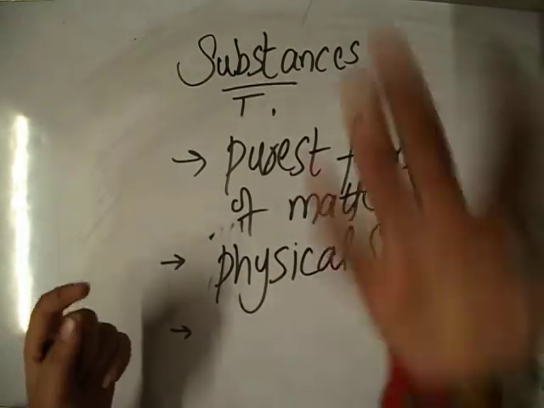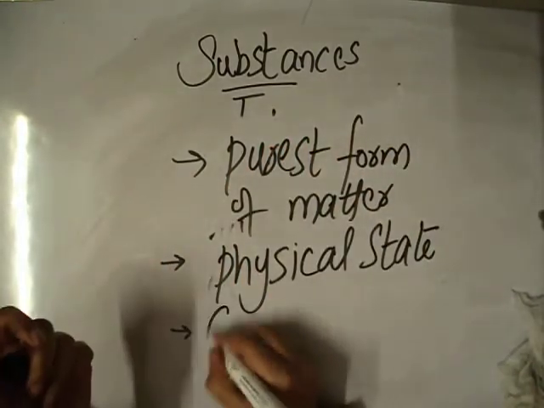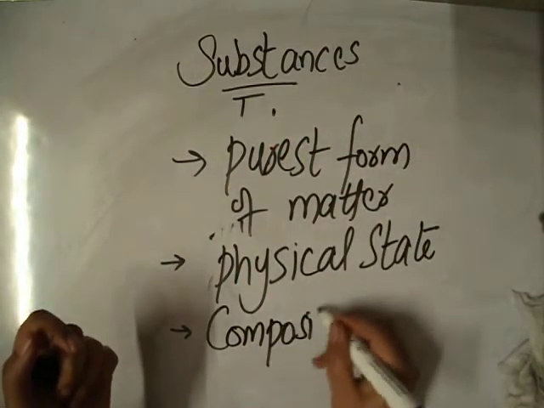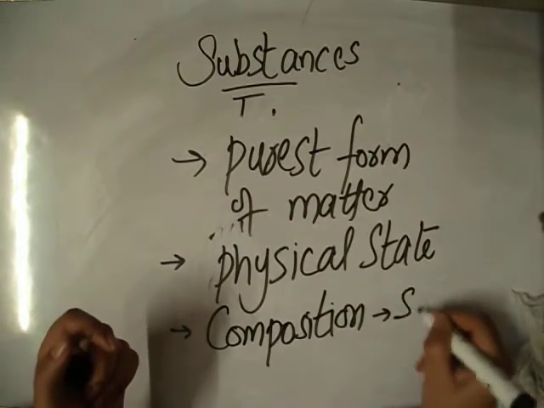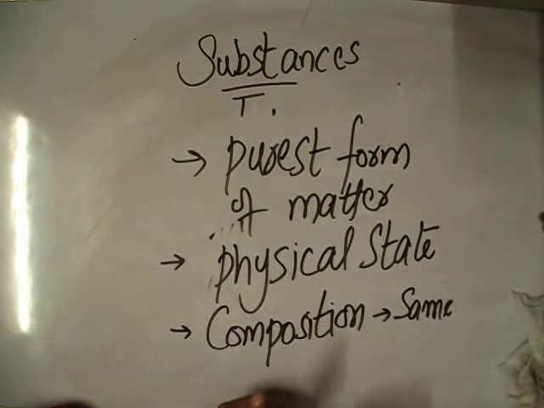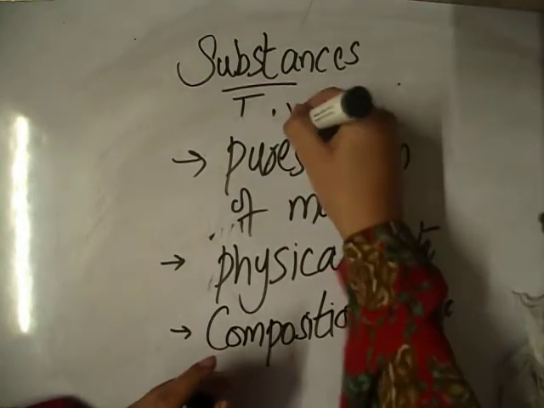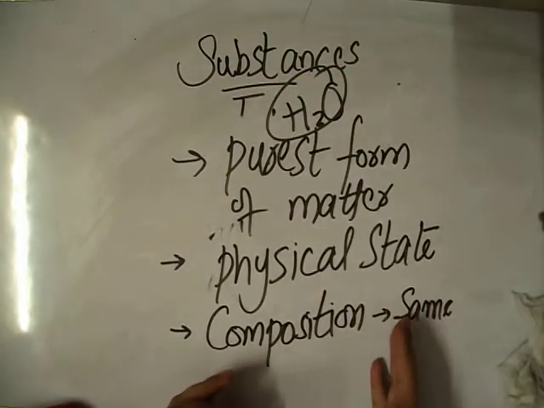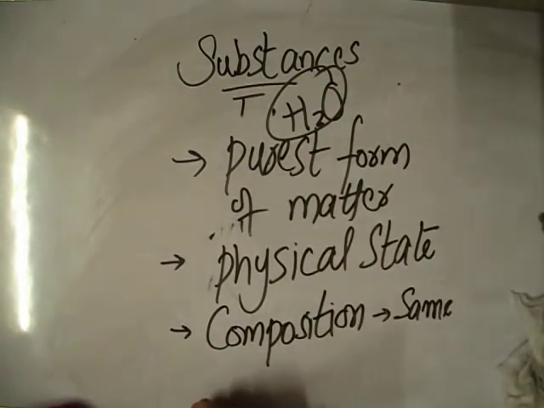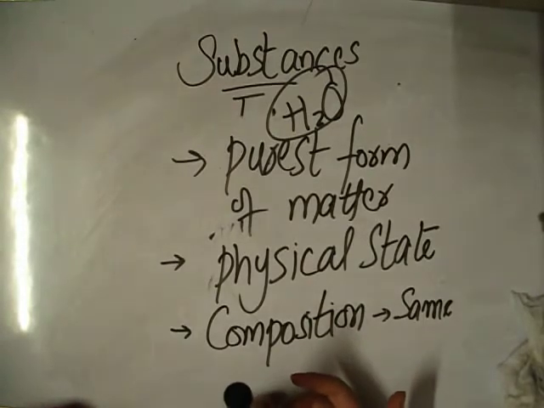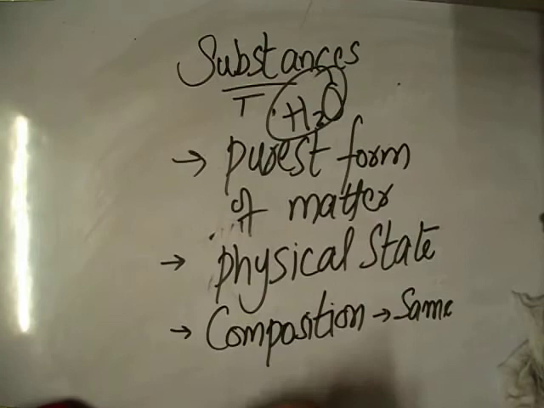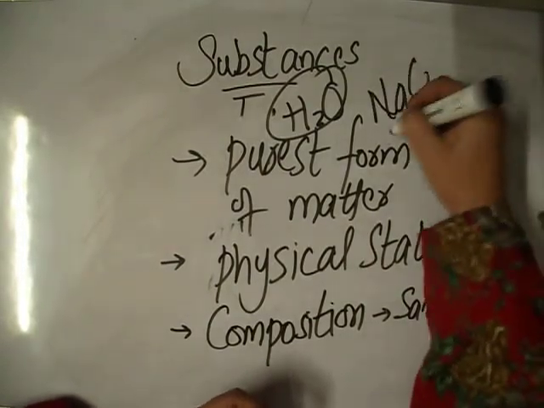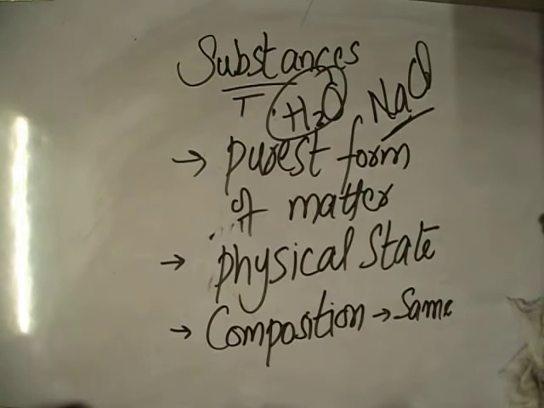The third thing we can write about the property of a substance is the composition. The composition of a substance remains the same throughout. The composition never changes. Wherever in the world you go, the composition of water remains the same. So water is a substance. The composition of blood doesn't change, so it is also a substance. Similarly, table salt, NaCl, everywhere in the world you go, the composition of the salt remains the same. The salt is a substance.